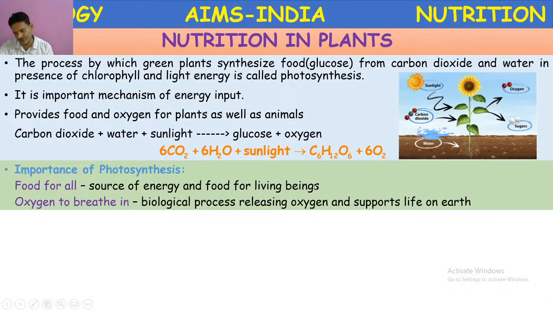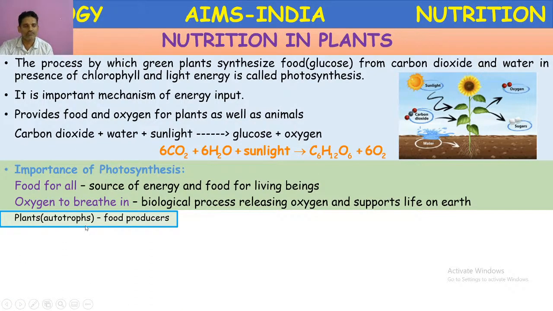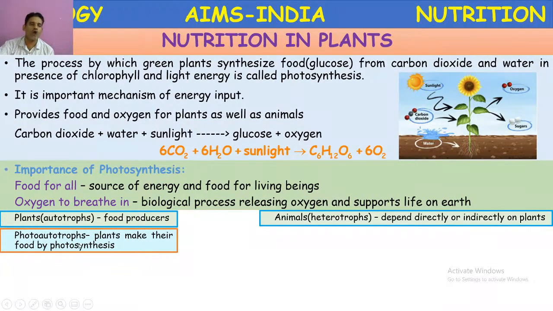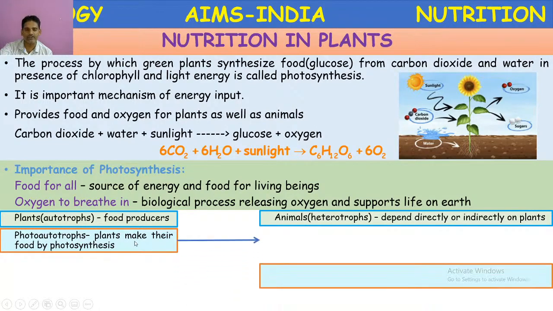Oxygen is added to the atmosphere by means of photosynthesis by plants. Plants are autotrophs. They are called food producers. Animals are called heterotrophs. They are called the consumers, and they depend directly or indirectly on plants. Photoautotrophs: the plants make their food by photosynthesis by using sunlight. They are called photoautotrophs. Example, green plants and some bacteria.